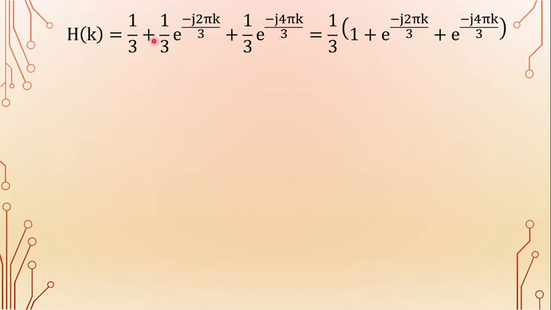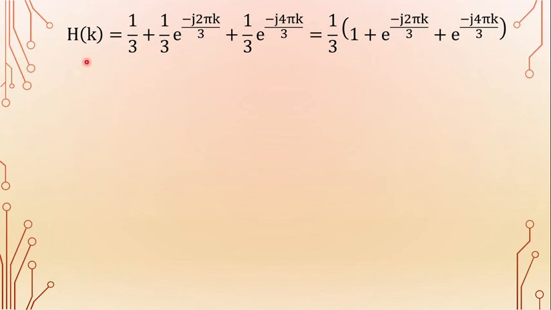For all the terms, 1 by 3 is common, that is equal to 1 by 3 into, and the remaining factors are 1 plus e power minus j 2 pi k by 3 plus e power minus j 4 pi k by 3. So that is the H of k value. So according to the definition of the DFT, if DFT of x of n is X of k, that is equal to sigma n equal to 0 to N minus 1 x of n into e power minus j 2 pi k n by N.